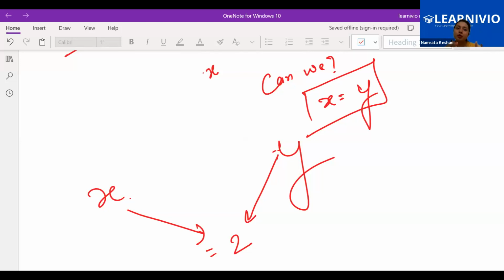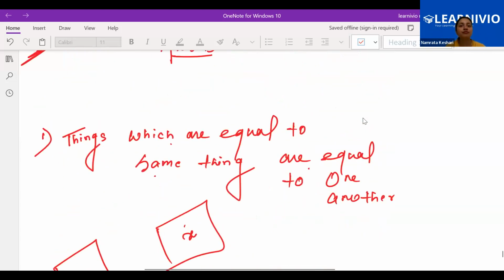From where are we solving the problem? In brackets we will write: things which are equal to the same thing are equal to one another. That concept we are using here. Getting it? Yes, ma'am. So that's the meaning of the statement, which is obvious. We know that if two things are equal to the same thing, obviously they will be equal to one another. What's new in that? Yes, obviously it is equal. We need to memorize this statement and use it while proving any theorem or while solving a question. Okay, let's continue.